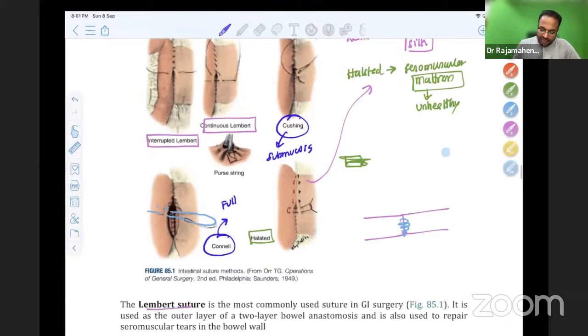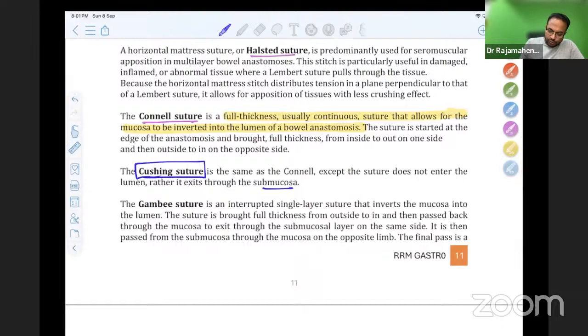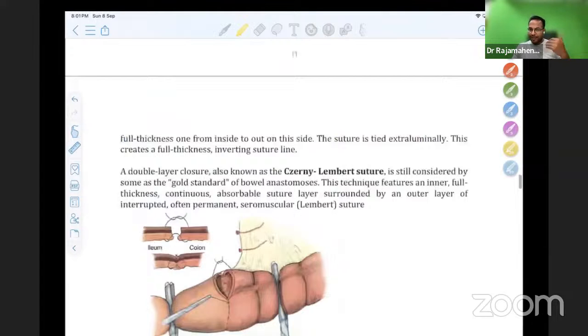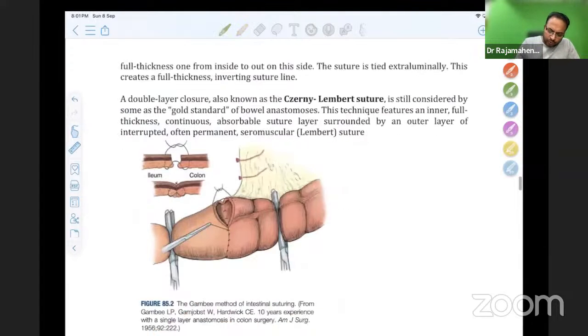So the question is on Gambee suture. What is Gambee suture? It is an interrupted single layer suture that inverts the mucosa into the lumen. So how do I take a Gambee suture? Please see the picture. Most of you would have done this Gambee suture. We go full thickness first. Then when I'm going to come out of the bowel, I will go through submucosa, submucosa again on the opposite side. So go full thickness, come out at the level of submucosa. This will prevent the everting of the mucosa. This is called Gambee.